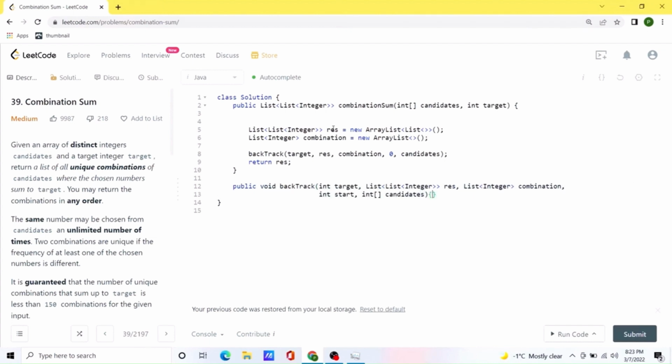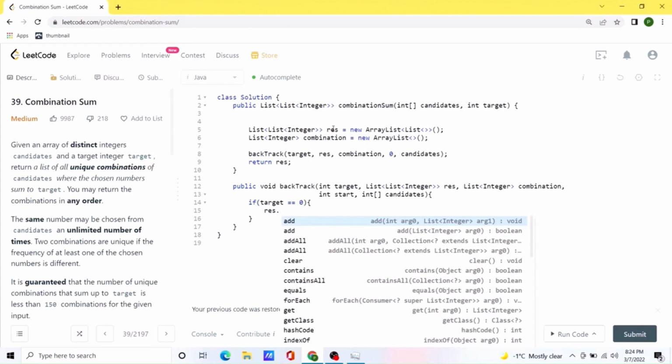Okay, so first of all we are going to create the terminating cases. So if target is equal to 0, which means that we have found a combination that sums up to the target value, we can simply add the combination to our result.